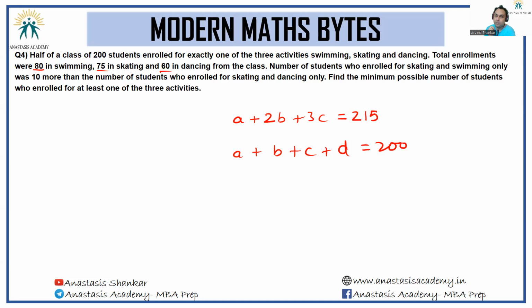C is the count of people who take up exactly 3 activities. And D is the count of people who take up no activity at all. Who take up no activity at all.